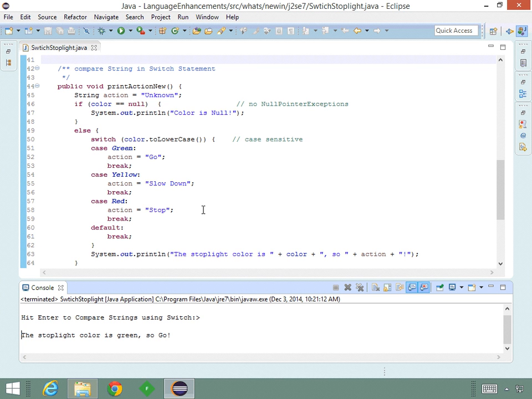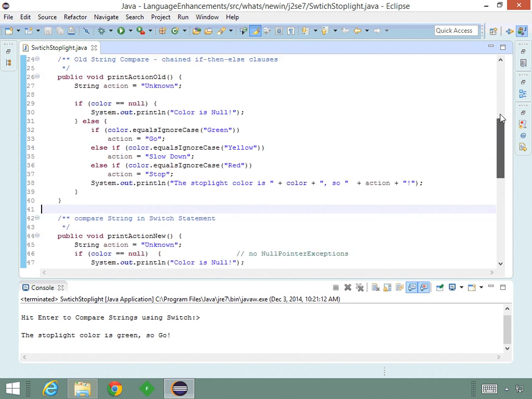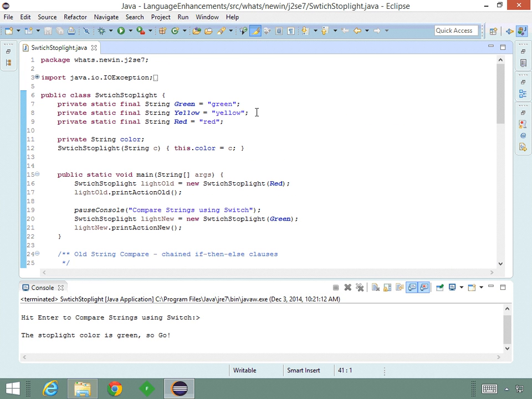to debug and maintain. Now note, the switch compare will throw a null pointer exception if the target is null. So we'll want to check that the string expression is not null first. Also, the switch compare for strings is case sensitive. So notice we converted our target color to lowercase before we did the comparison to match our property values, which we were using that were also in lowercase. You can see up here.